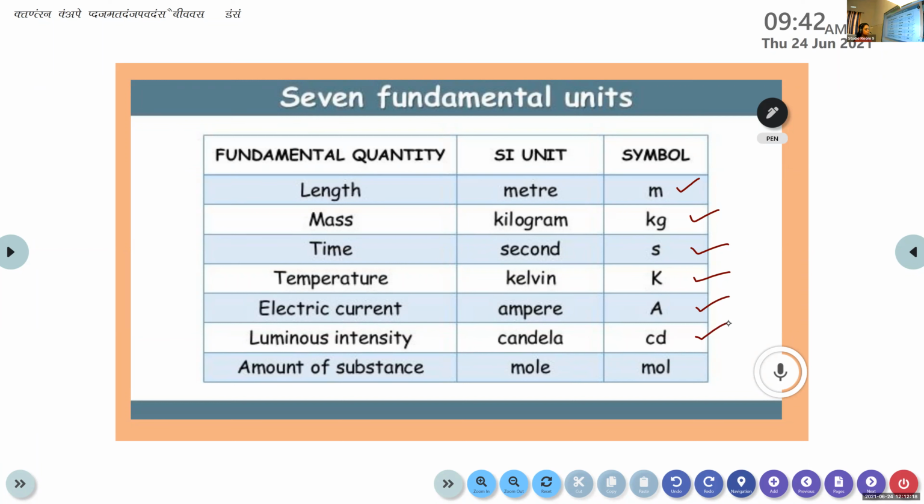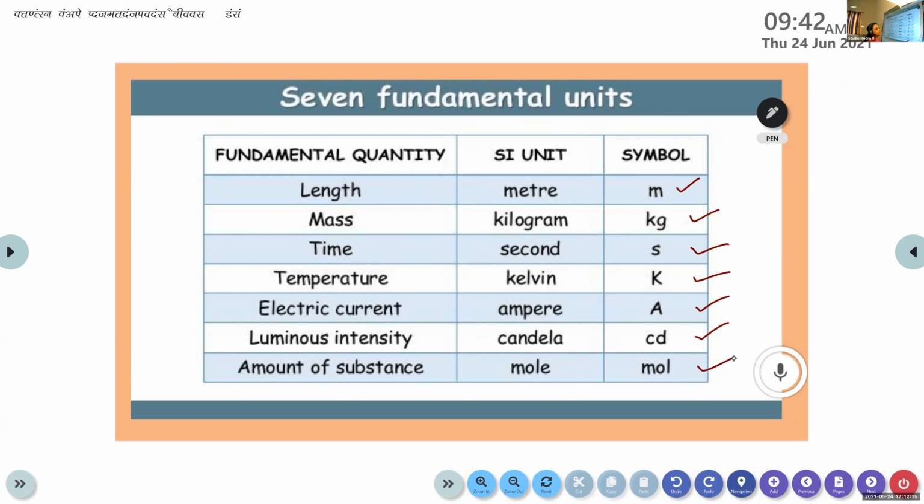And amount of substance mole is the SI unit of amount of substance, but it is represented by the symbol mol. We do not write the small e here when representing it in terms of symbol. Is it clear?